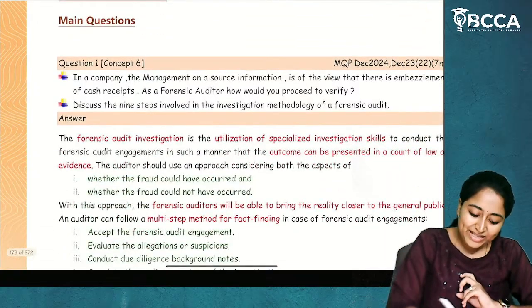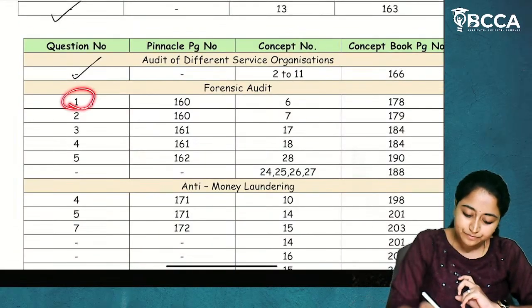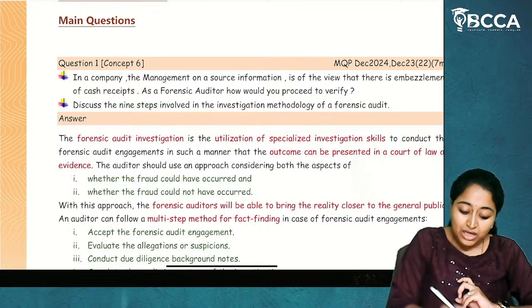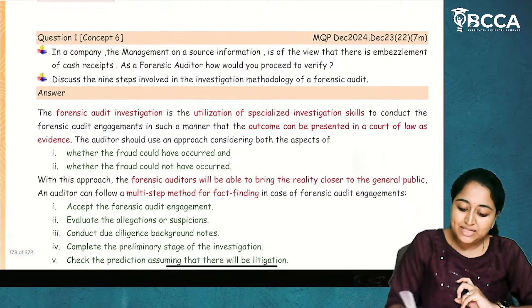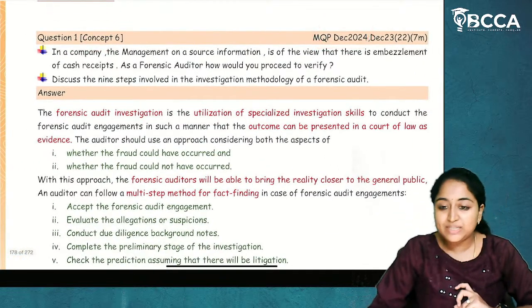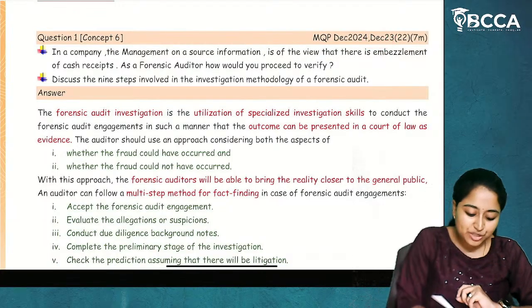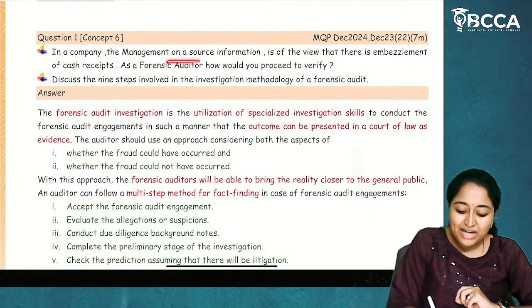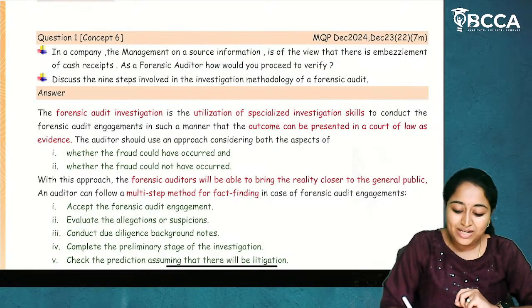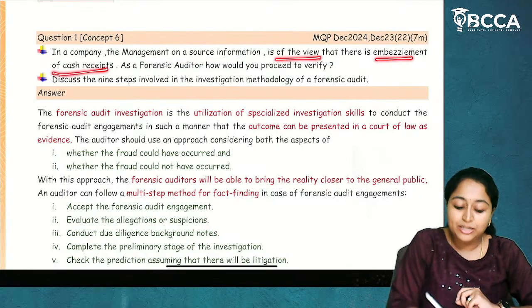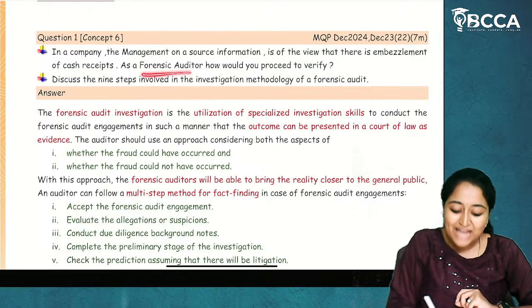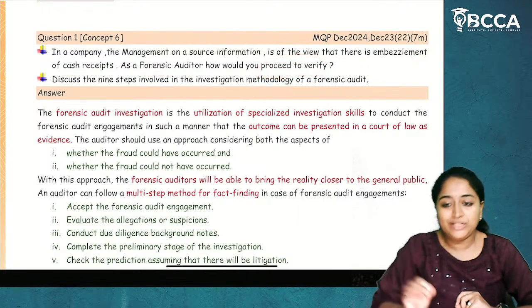Now, what is question number 1? We'll see question number 1. Question number 1 is from concept number 6, tested in the MQP of December 24 attempt and December 2023 attempt. Now what is the question? In a company, the management, on a source of information, is of the view that there is an embezzlement of cash receipts. As a forensic auditor, how would you proceed to verify?